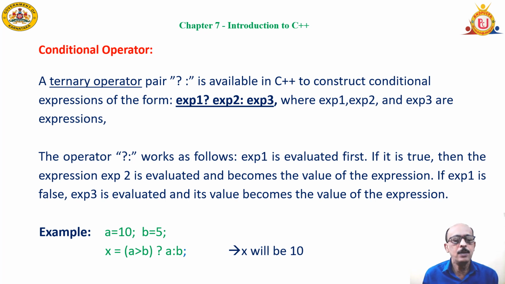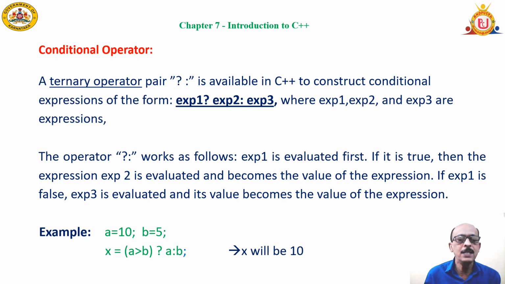Conditional operator. This is also called a ternary operator. A pair, question mark and a colon, these two are used in the expression. Example is given there. X equal to a greater than b, question mark, a colon, b semicolon. A greater than b is expression 1. A value which is given after the question mark is called expression 2. And after the colon, another variable or an expression is given, that is called expression 3.